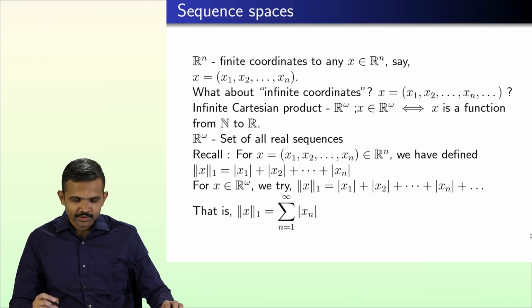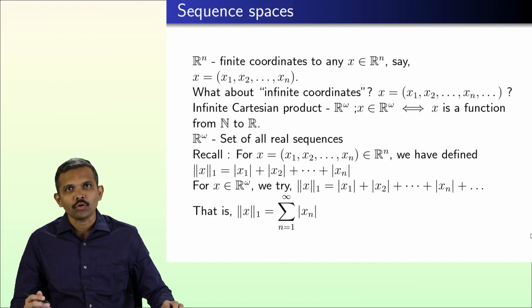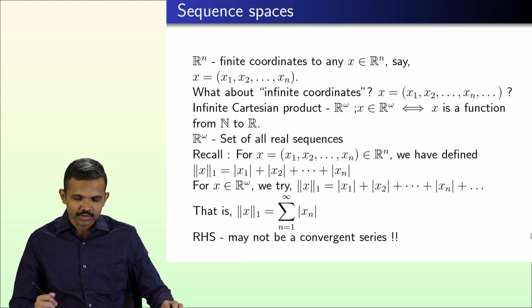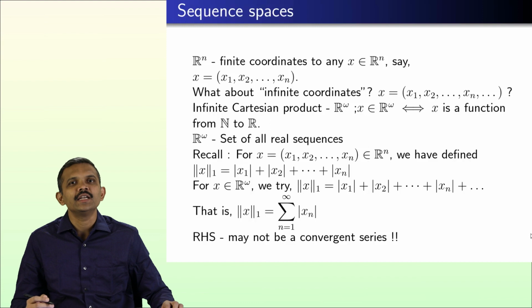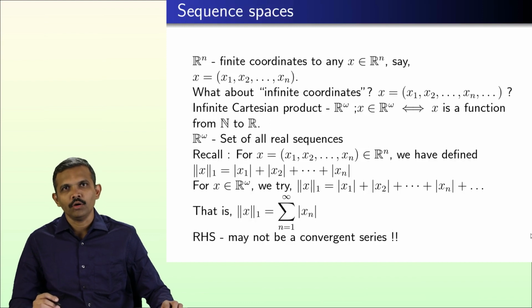So it is the series summation n equal to 1 to infinity of mod xn. Now there is a question, because the right hand side is an infinite series and we all know that it may or may not converge. So there is a problem in the well-definedness of such a norm on the set of all real sequences.